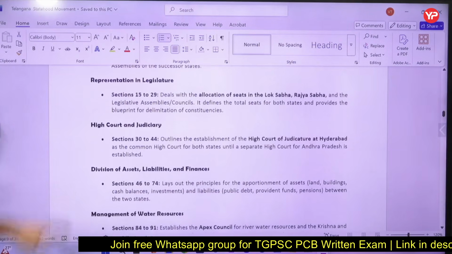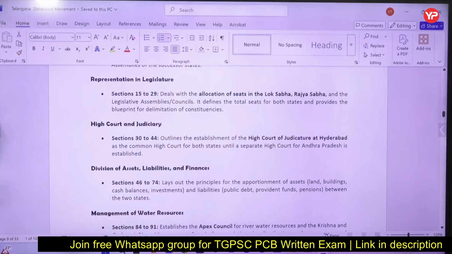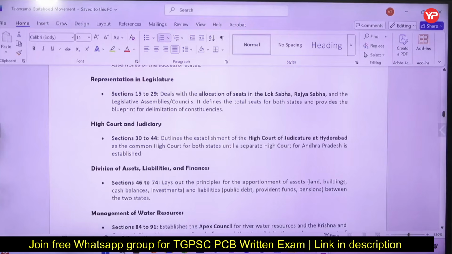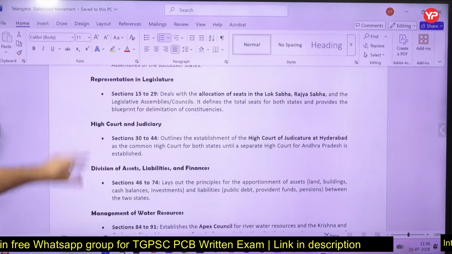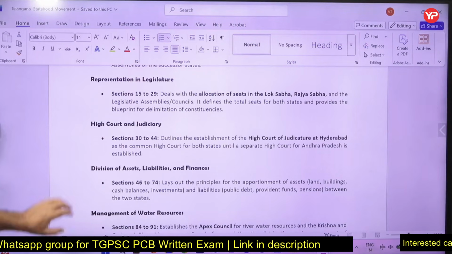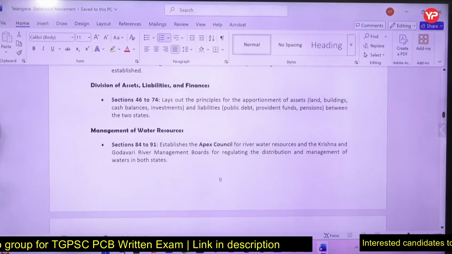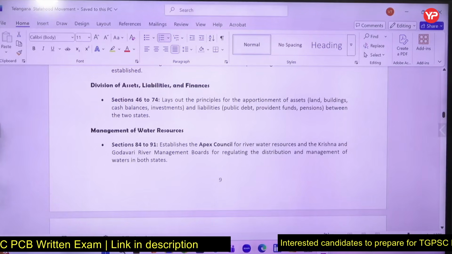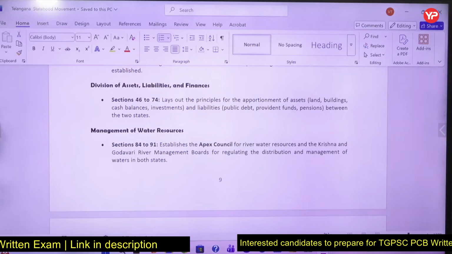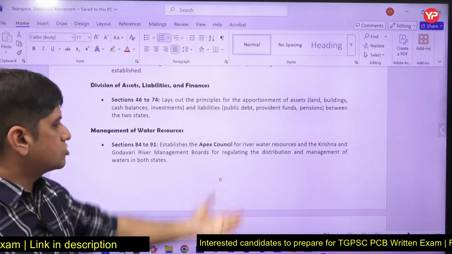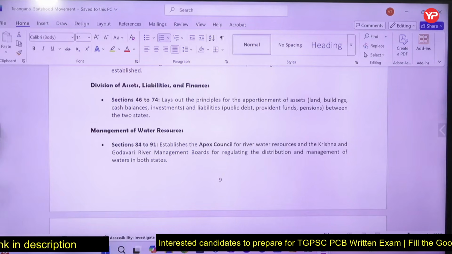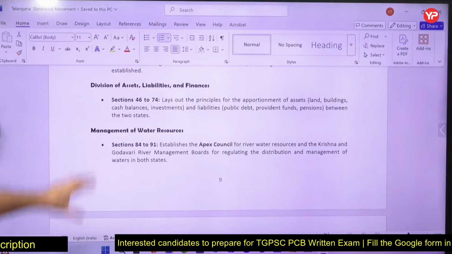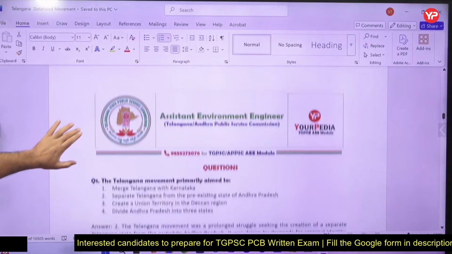Section 15 to 29, allocation of the seats for Lok Sabha, Rajya Sabha. Section 30 to 44, High Court at Hyderabad. And Section 46 to 74 are for division of asset, liability, etc. And Section 84 to 91 talks about Apex Council for River Water Resources, Krishna and Godavari River Management Boards and all. These are the sections which were created.